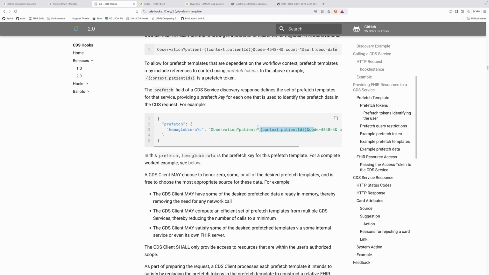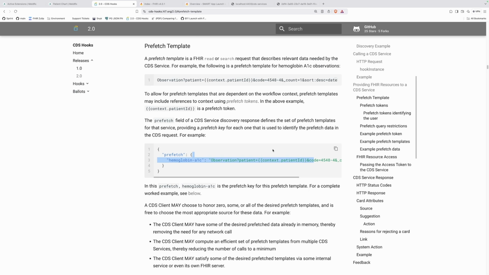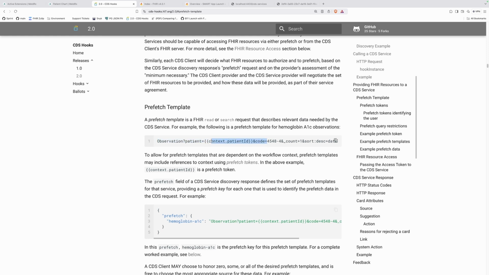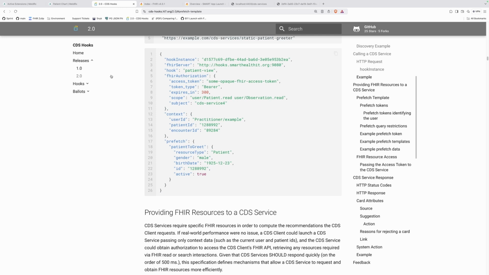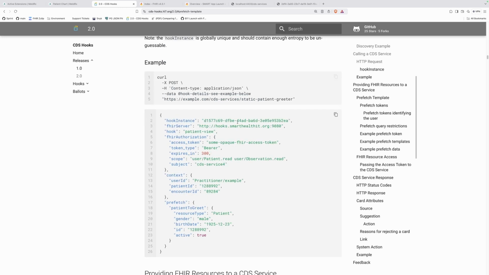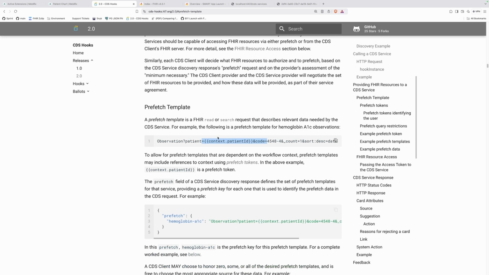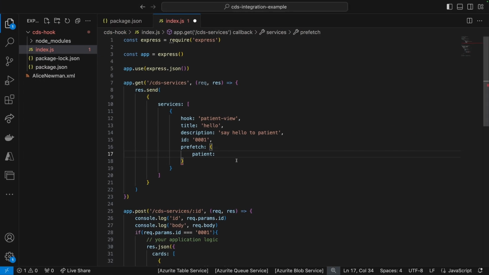And I guess just to come back to the templating parameters, the variables that you can fill the template with are predefined by the specification, and are standard. We'll have context.patientId. So for patient, we will want to load the patient resource with the following identifier. So whatever patient we're looking at, we're expecting that patient record to be provided to us.